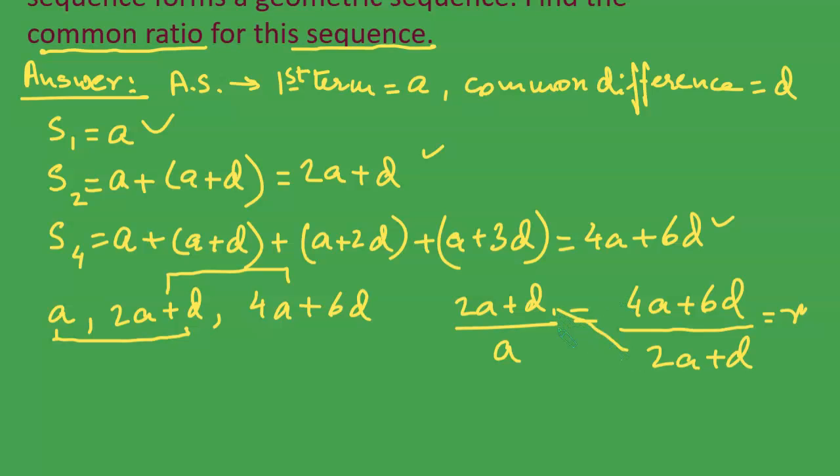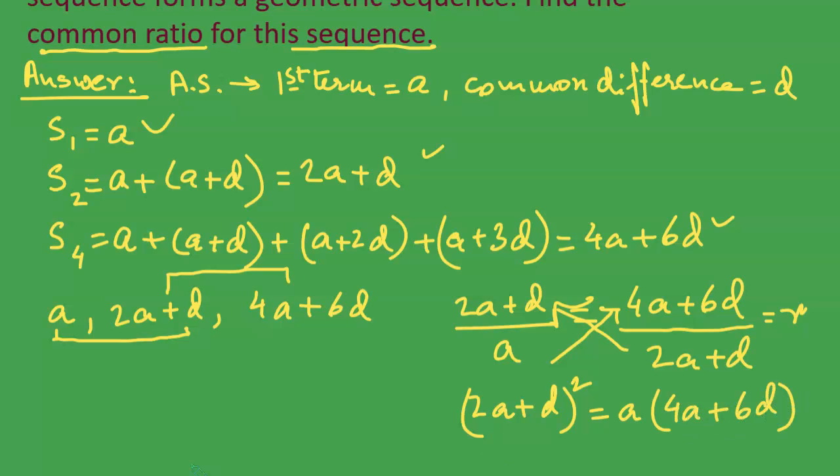Let us first of all, I do not know how to get r because these are in A and D, but we cannot stop. We will be continuing and let us see how we can get the value of r. First of all, we cross multiply. So, we get 2A plus D whole square is equal to A times 4A plus 6D.